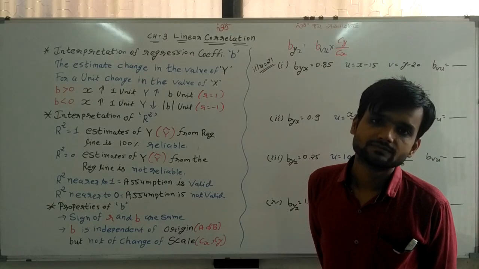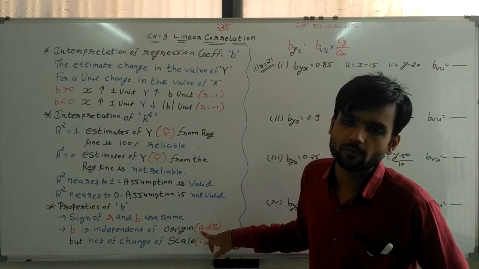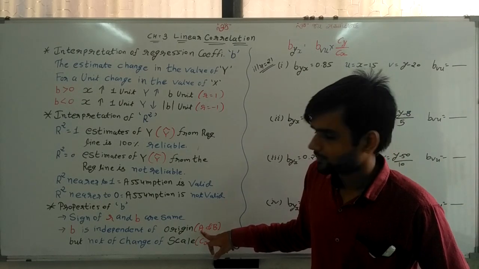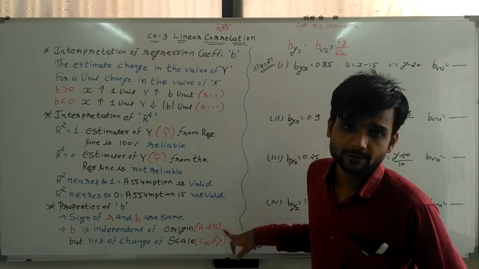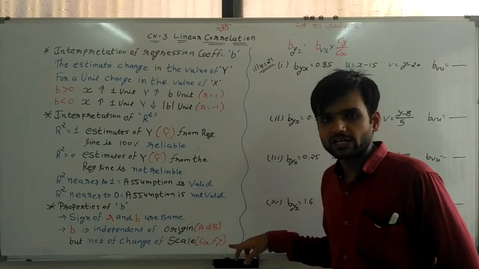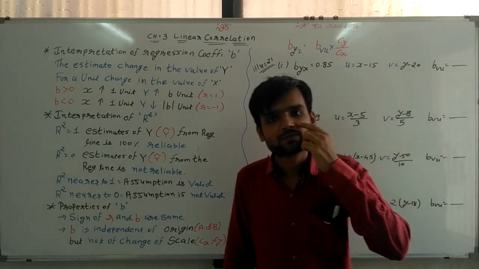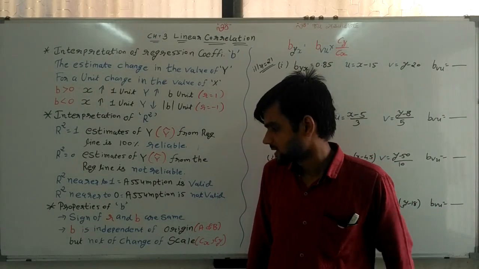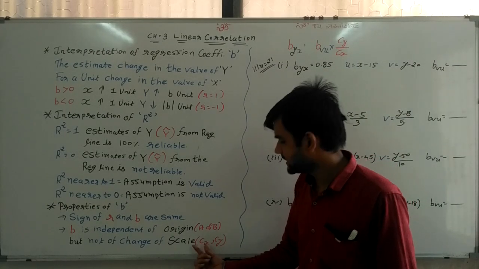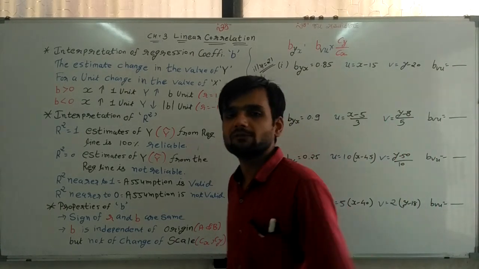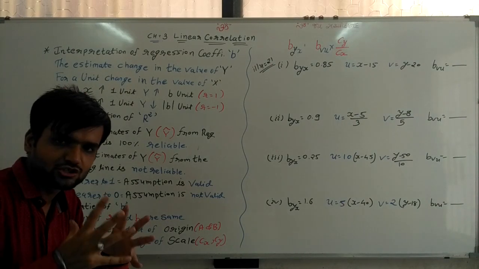And that's why, if we deduct any assumed value a from x and any assumed value b from y, that is, an assumed mean, the answer of b will not change. But if we divide by any value, cx or cy, or multiply with any value, then the value of b changes.